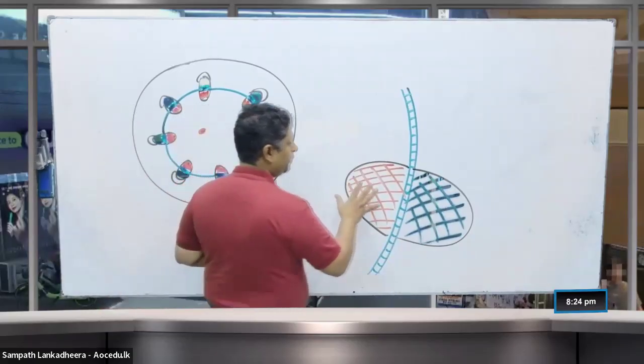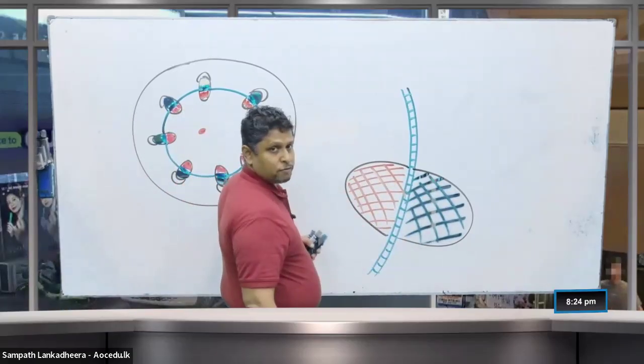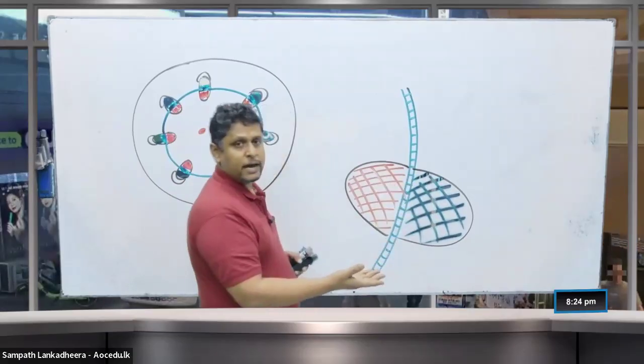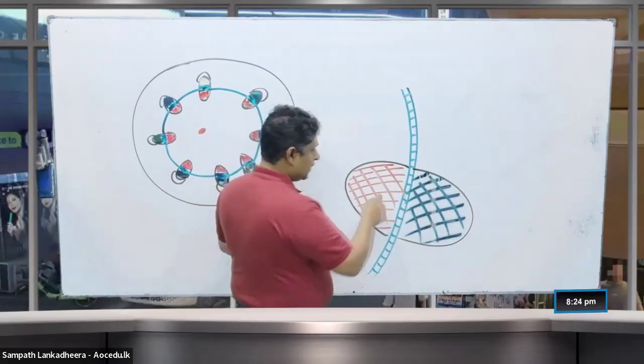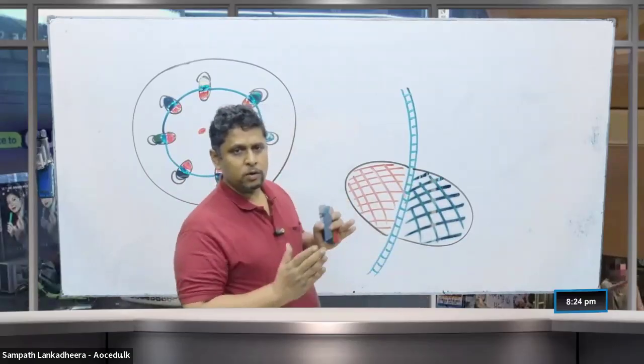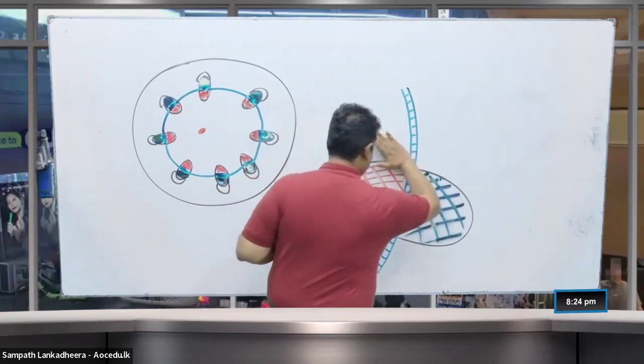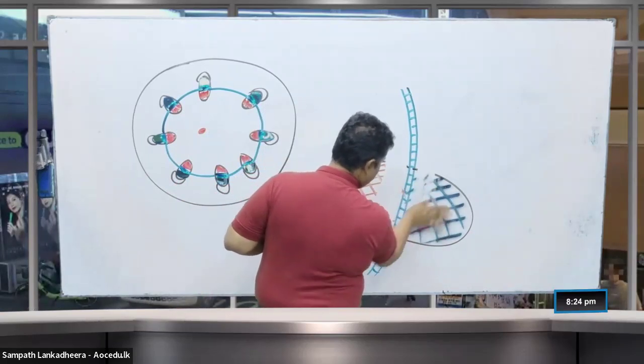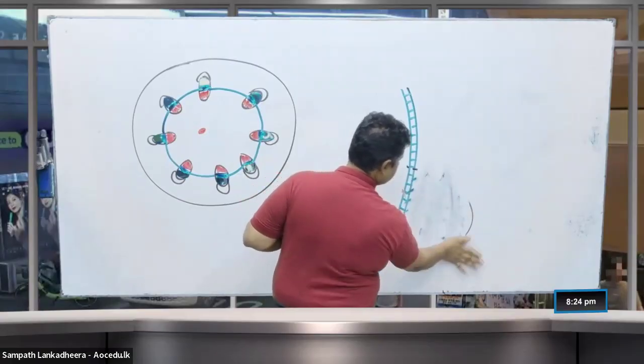And then what happens here? Primary xylem and the primary phloem. When new cells are added by the cambium cells, they are going to separate these xylem and phloem away from one another.